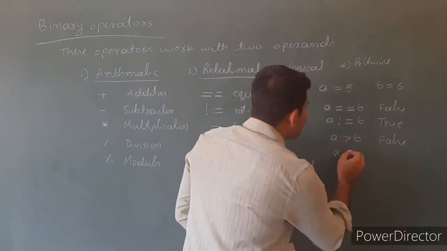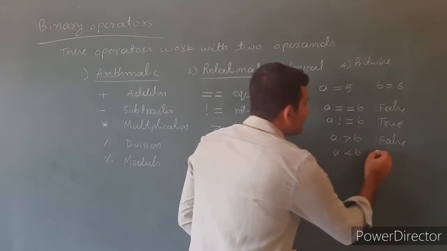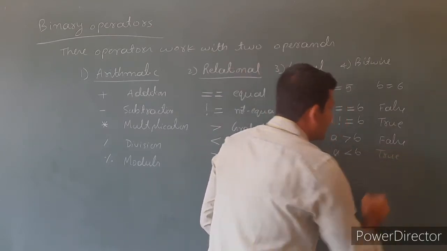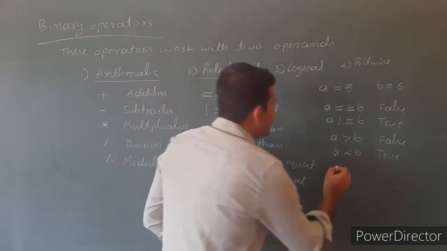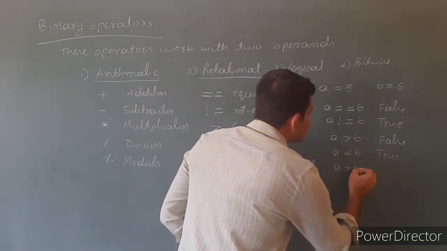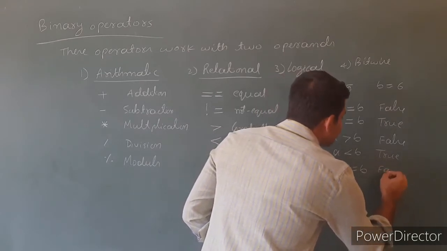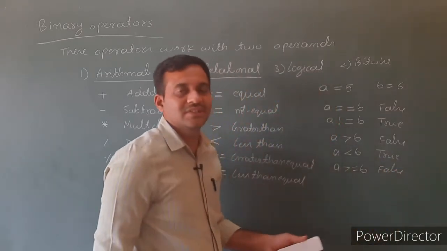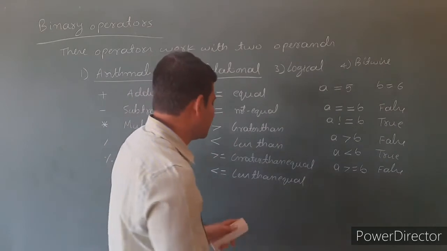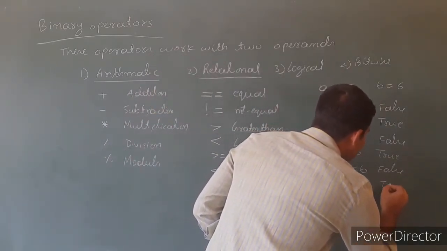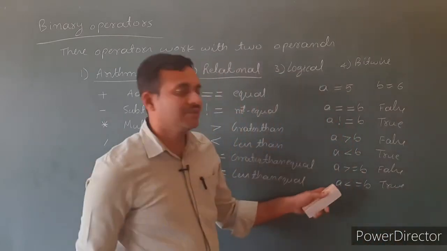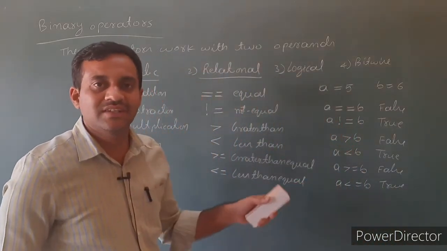If you write A is less than B, then it returns true. A is less than B, 5 is less than 6, hence it returns true. Then A is greater than or equal to B, then it returns false, because 5 is not greater than or equal to 6. Then A is less than or equal to B, then it returns true. Yes, here 5 is less than or equal to 6, hence it returns true.